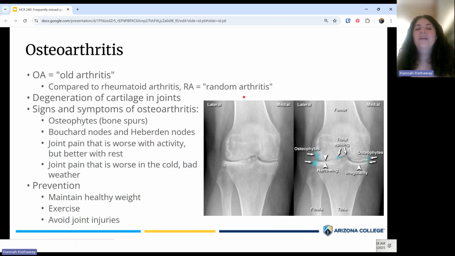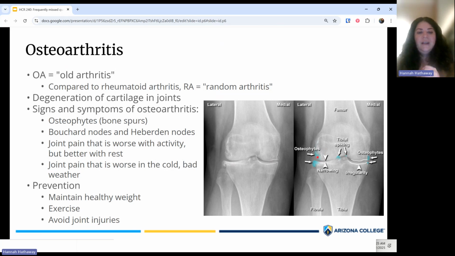So, osteoarthritis, old arthritis. What happens in osteoarthritis? You have essentially degeneration of the cartilage within joints. A normal joint has a layer of cartilage as well as other fluids that help prevent the bones from rubbing directly against each other. Over time, some of that cartilage starts to go away, and then you have more of the bones rubbing, and that can cause changes within the bones around the joints. Some of those changes include osteophytes. These are essentially bone spurs. These form at the edges or the margins of a joint.